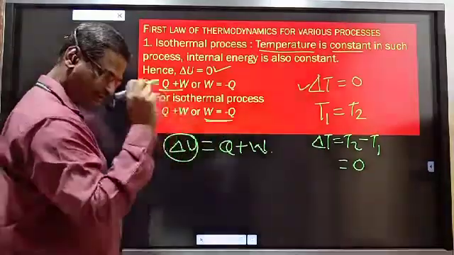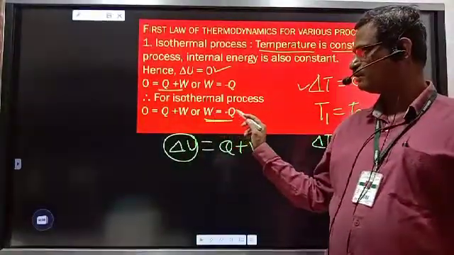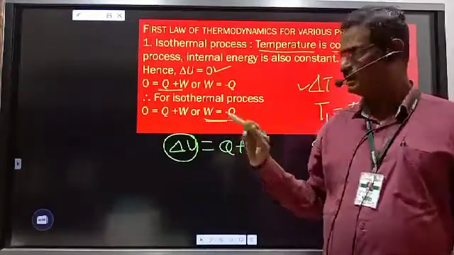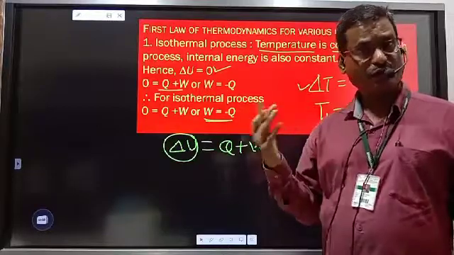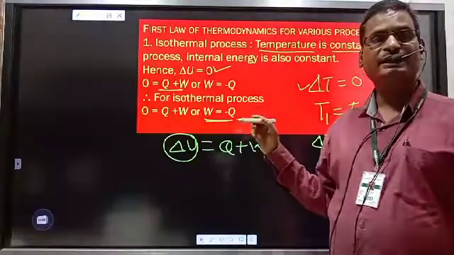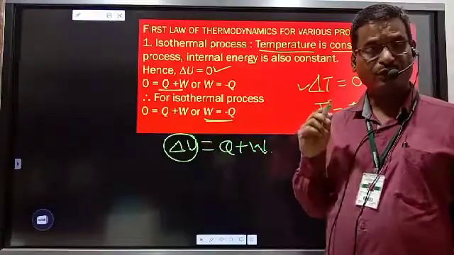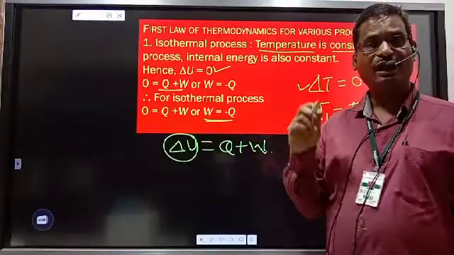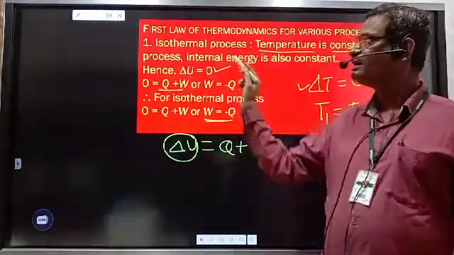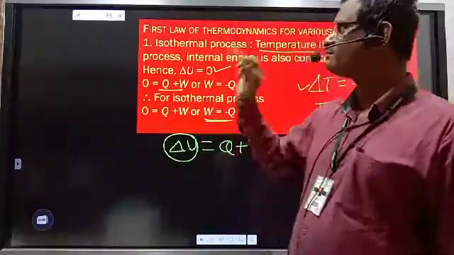Now, interpretation is important. Plus W equal to minus Q. Plus W means work done by surrounding to system. And minus Q means heat is lost. So, during isothermal change, whenever heat is lost, work is done by surrounding to system, or work is done by surrounding to system at the cost of loss of heat. This is the relation between first law of thermodynamics and different type of processes for isothermal process.